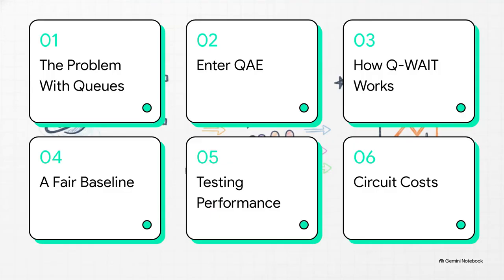So here's our roadmap for today's explainer. First, the problem with queues. Second, we'll enter the world of quantum amplitude estimation. Third, we'll see exactly how Q-weight works. Fourth, we'll look at that fair baseline benchmark I mentioned. Fifth, testing Q-weight's actual performance. And finally, circuit costs and feasibility.